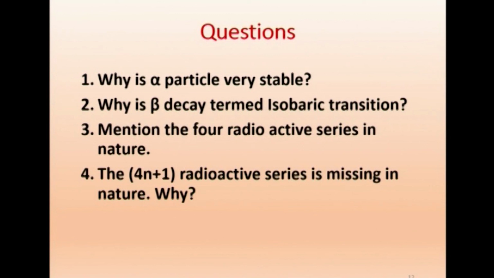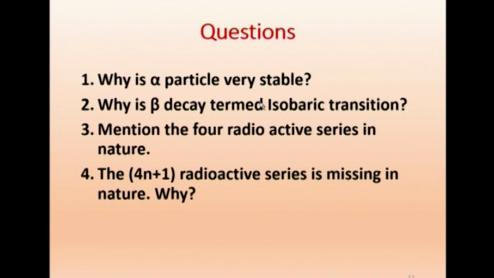Why is the alpha particle very stable? We already discussed that it has 2 protons and 2 neutrons, and because of antiparallel coupling, they are bound in a very stable manner. Why is beta decay termed an isobaric transition? Iso means same.